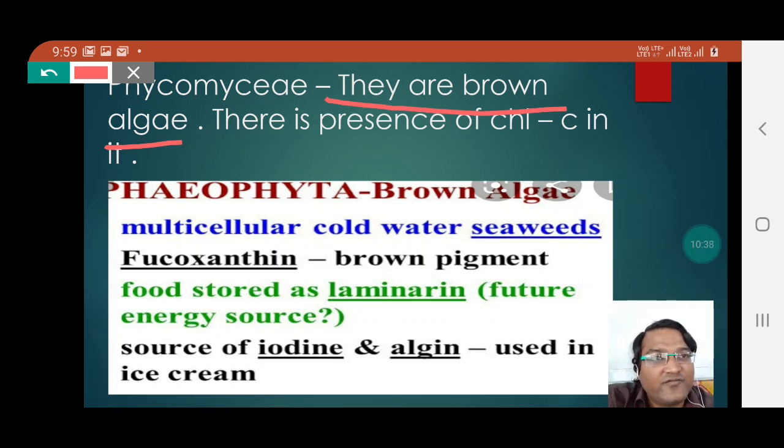There is presence of chlorophyll C in it. Other chlorophylls also remain present in it, but chlorophyll C is present as an important feature.